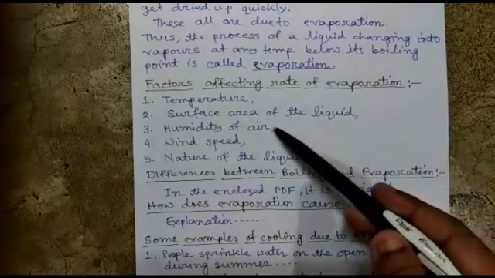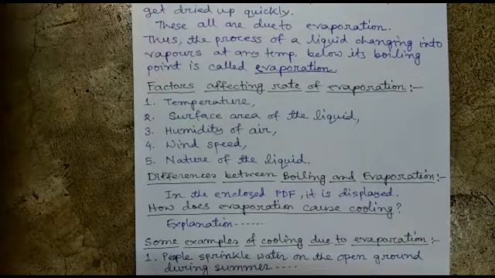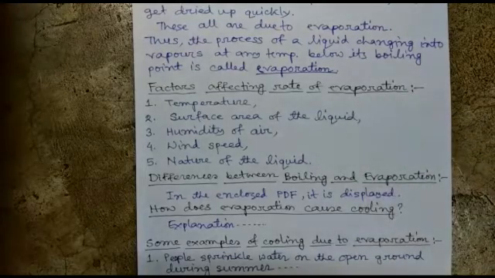Third point is humidity of air. The amount of water vapors present in the air is termed as humidity. When a lot of water vapors are present in the air, you can say this air is very much damp. If there is no water vapor, then you can say it's dry. So when the humidity in the air is low, then more liquid particles will get space to go to the atmosphere. Hence, by decreasing the humidity of air, we can increase the rate of evaporation.